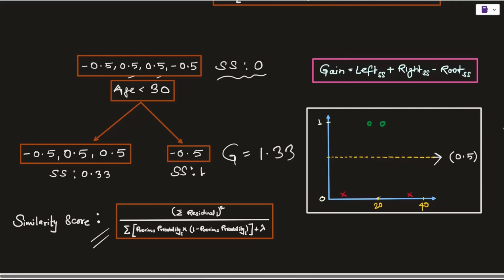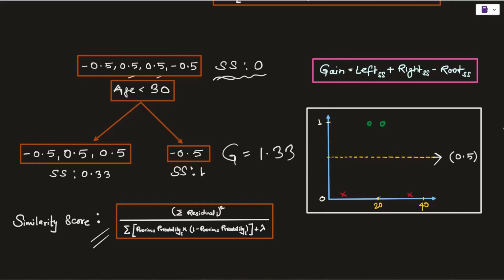And as we understood previously in the regression lecture, our next goal is to improve this similarity score. So we are applying a condition of checking age less than 30. If yes, then this will be the leaf node. If no, this will be the leaf node. And these two will be the similarity scores going by this formula. Applying the gain formula, 1.33 will be the gain, which is the sum of 1 and 0.33. And we are subtracting nothing because the similarity score on the root node is 0.